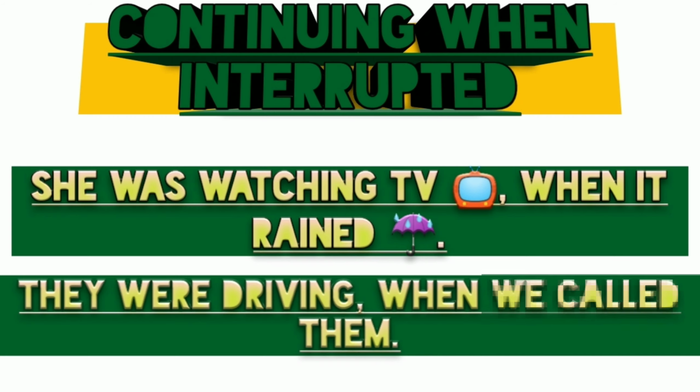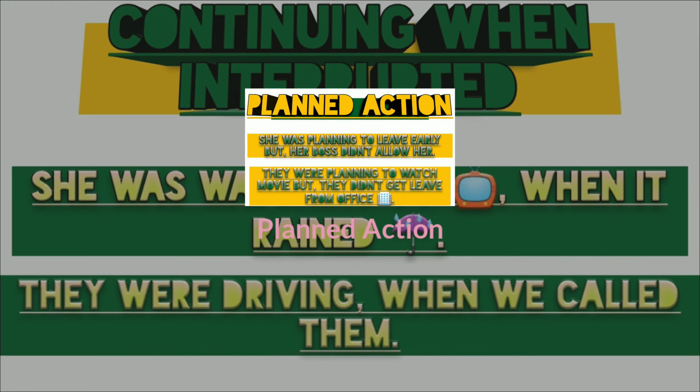So it is clear from these examples we can use past continuous tense for an activity which got interrupted by another activity. To clear it, she was watching TV when it rained means her watching TV activity got interrupted by raining. And in second sentence, they were driving when we called means their driving got interrupted by our call. So in such way we use it.